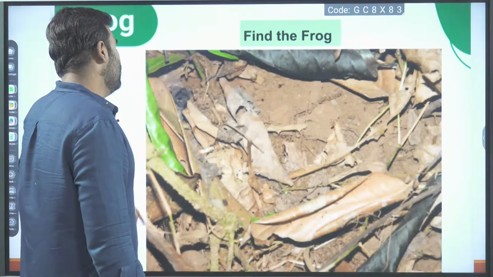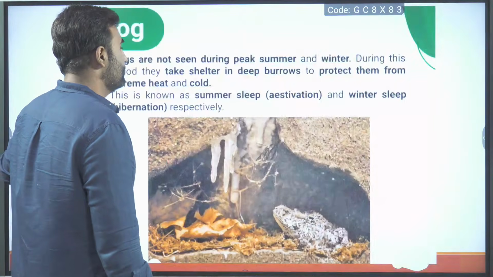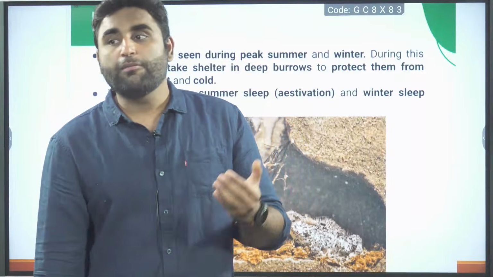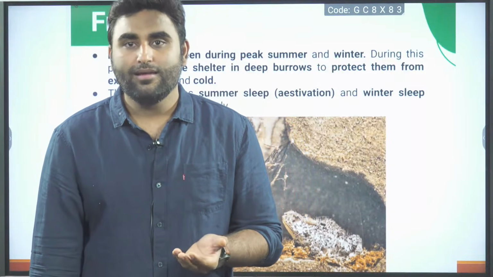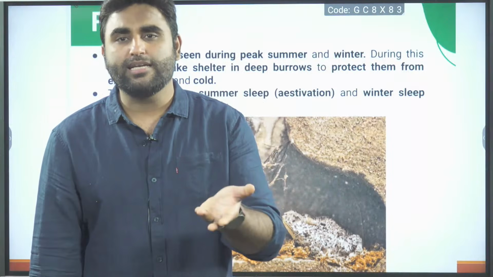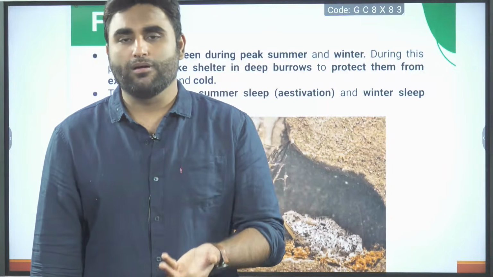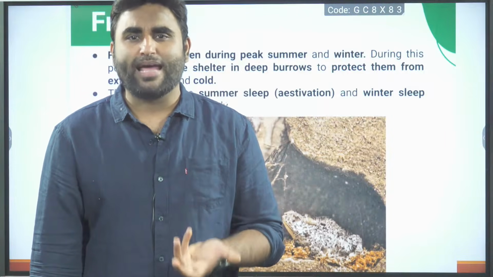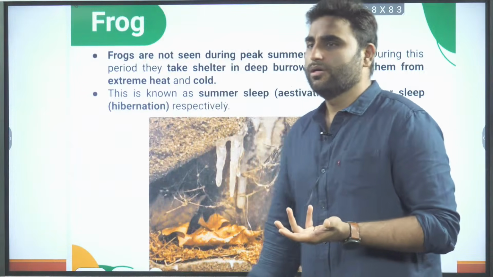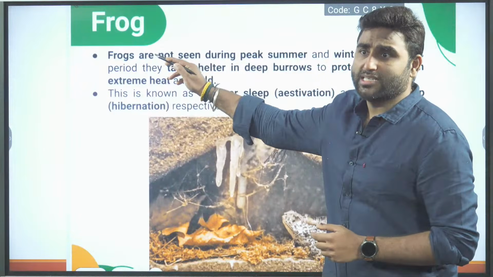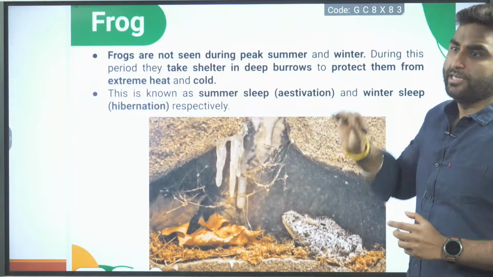Okay. Come on. That is the whole idea. If the prey is so easily visible, and a frog is the prey for the snakes, then the frog population will decline. So these are some protective mechanisms by the prey. Let's go ahead. Next, as I told you, frogs are not seen during peak summer and peak winter.